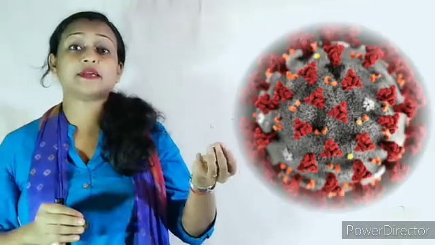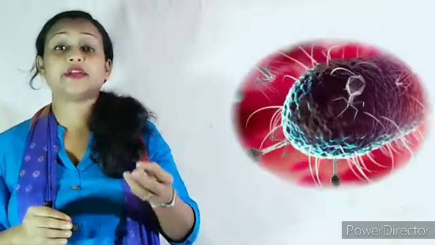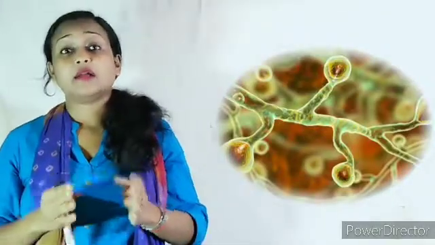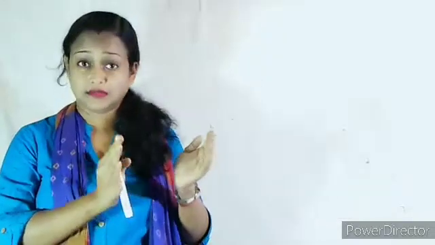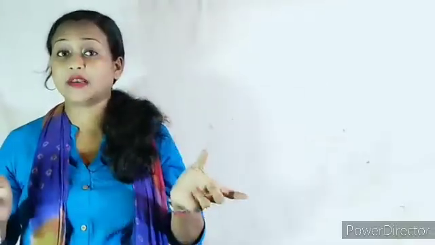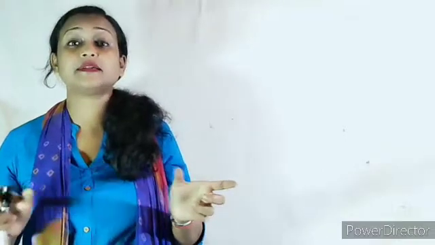Different types of microorganisms are virus, bacteria, fungi and protozoa. But all microorganisms do not cause diseases, there are certain microorganisms which are also useful to us. So basically we can categorize these microorganisms into two categories: harmful microorganisms and useful microorganisms.